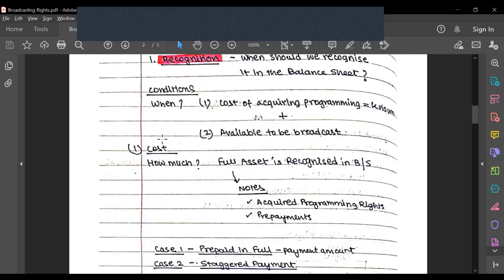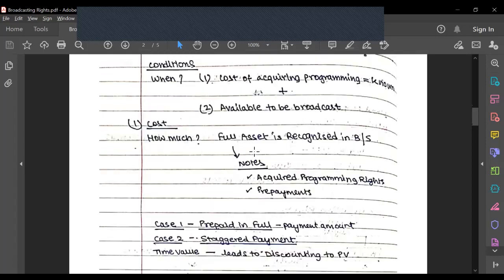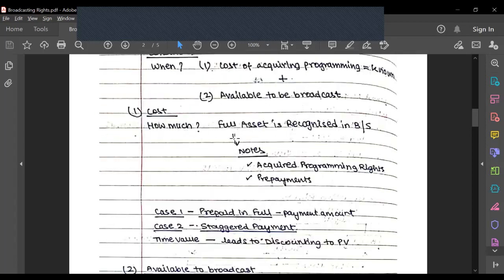Cost is basically how much should be recognized. Here there can be two cases. The standard says that the full asset should be recognized in the balance sheet, and let's say we are taking the approach of the intangible assets method.